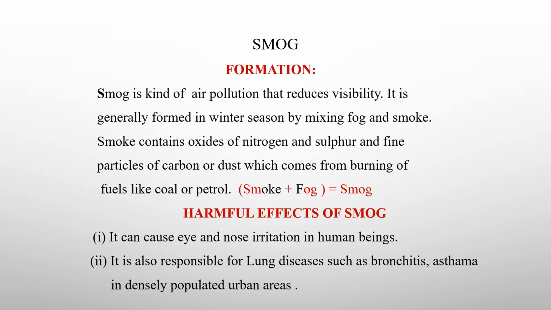Now, the next pollutant that we are going to discuss is smog. Okay, so let us see how it is formed. Smog is a kind of air pollution that reduces visibility. It is generally formed in the winter season by mixing of fog and smoke. The smoke generally contains oxides of nitrogen and sulfur and fine particles of carbon or dust, which come from the burning of fuels like coal or petrol.